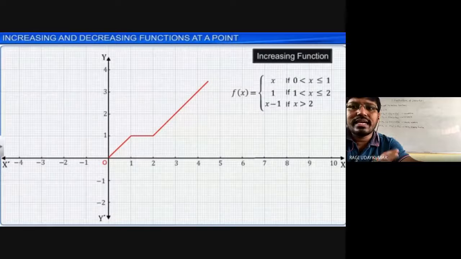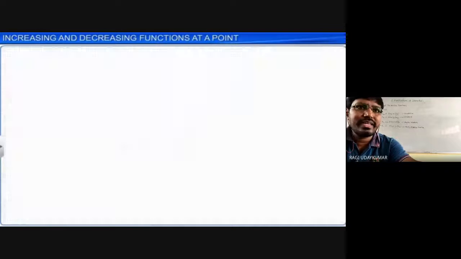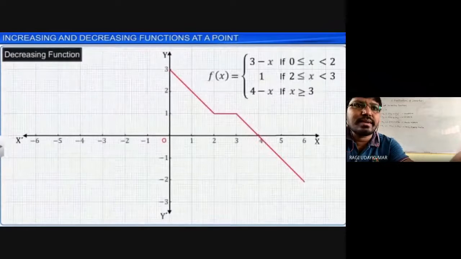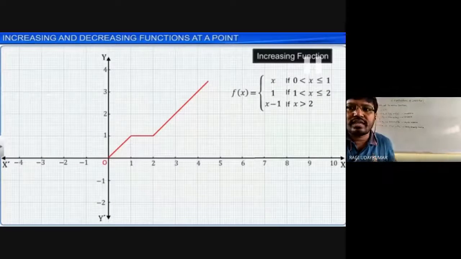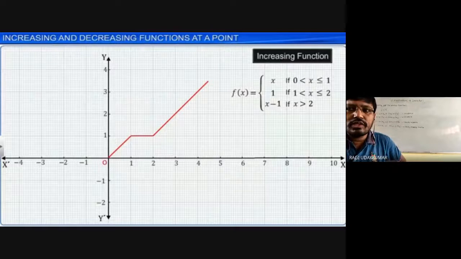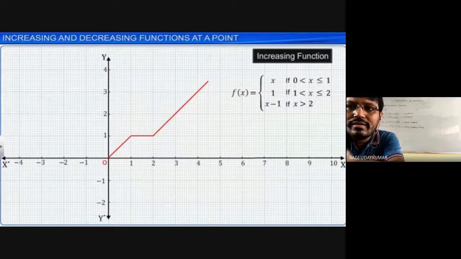So let us see the increasing function. Some examples are given here. Let us observe this function. f of x is equal to x in the interval 0 to 1, so the value is x only, and it is equal to 1 in the interval 1 to 2.